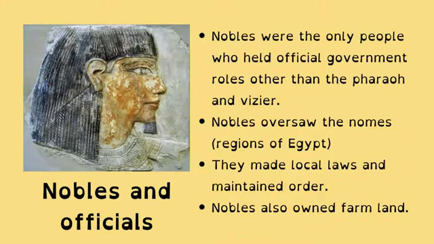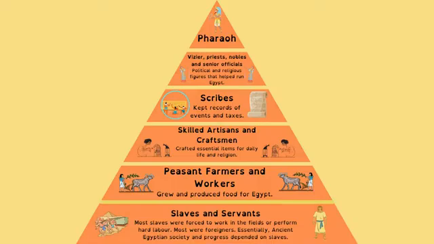Lastly, we've got the nobles and officials. Nobles were the only people who held official government roles other than the pharaoh and the vizier. Nobles oversaw the regions of ancient Egypt, so the local smaller communities, and they made local laws and maintained order in those communities, and then they owned the farmland as well, as an extension of the pharaoh's ownership of the land in ancient Egypt.